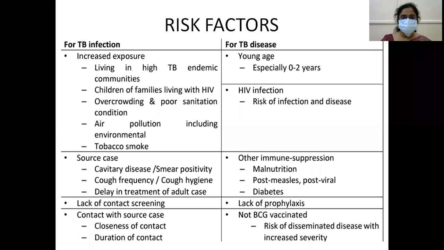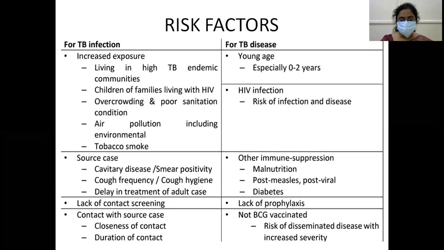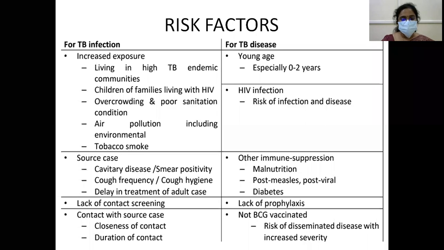Source case: if the source case has cavitary disease or smear positivity, it depends on the cough frequency, cough hygiene of the index case, delay in the treatment of the adult case, lack of contact screening, contact with the source case, closeness of contact, and duration of contact. All these factors determine TB infection.